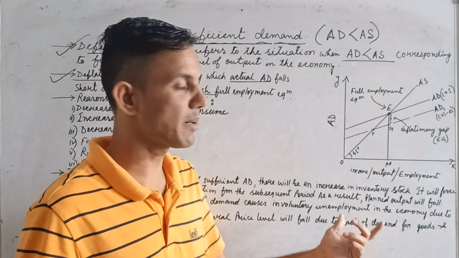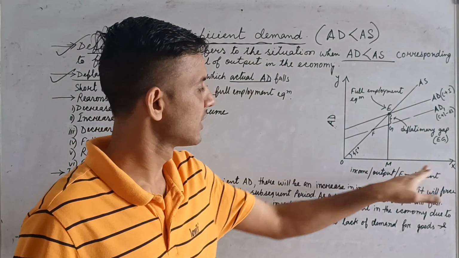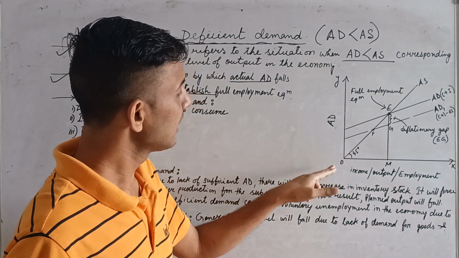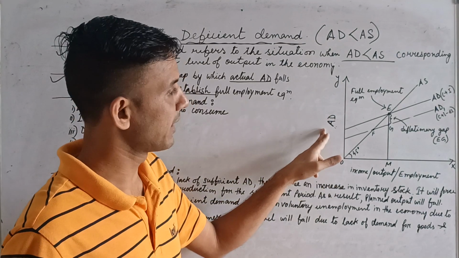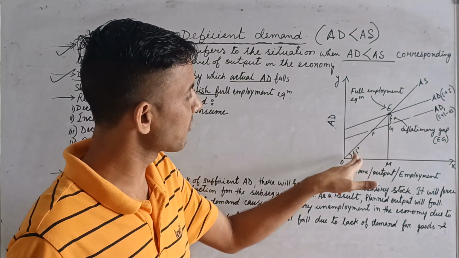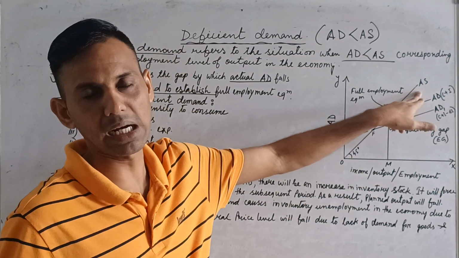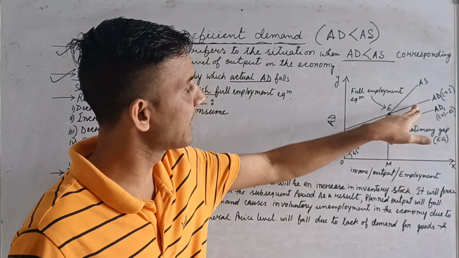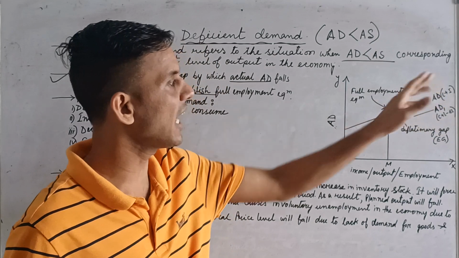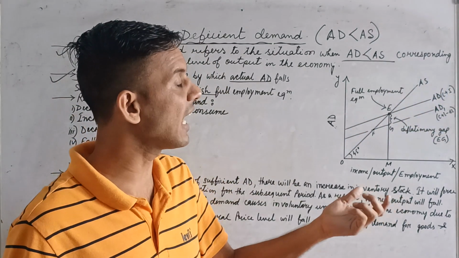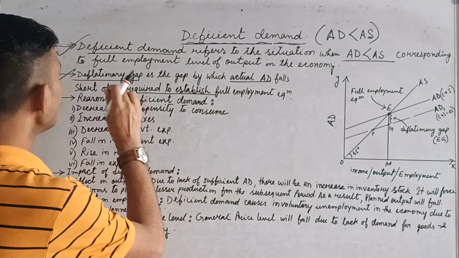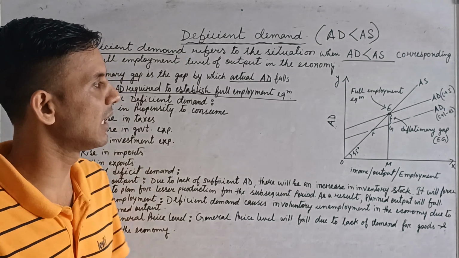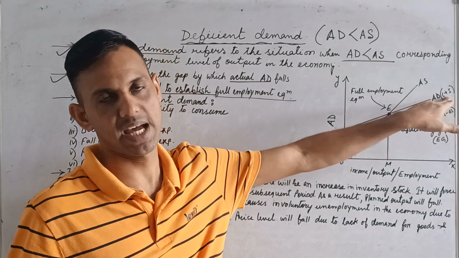Now you see the diagram. In this diagram, OX denotes income, output and employment. Then OY denotes aggregate demand. The 45-degree line is the aggregate supply curve or income curve. This AD, C plus I, is the curve required to establish the full employment equilibrium level. This is the AD, C plus I.